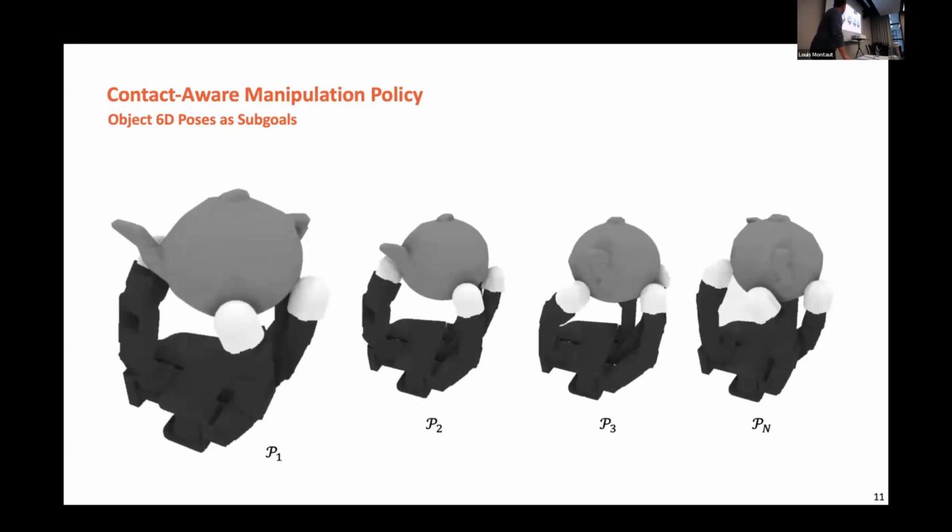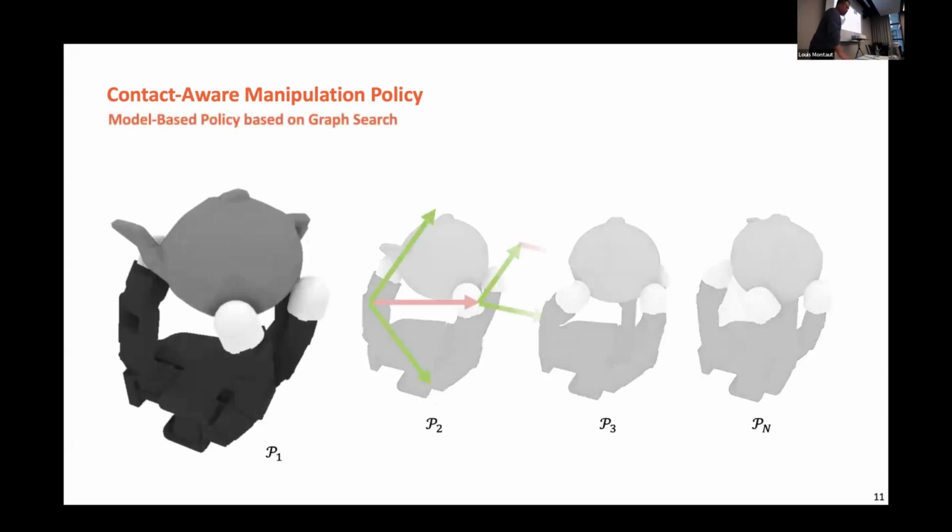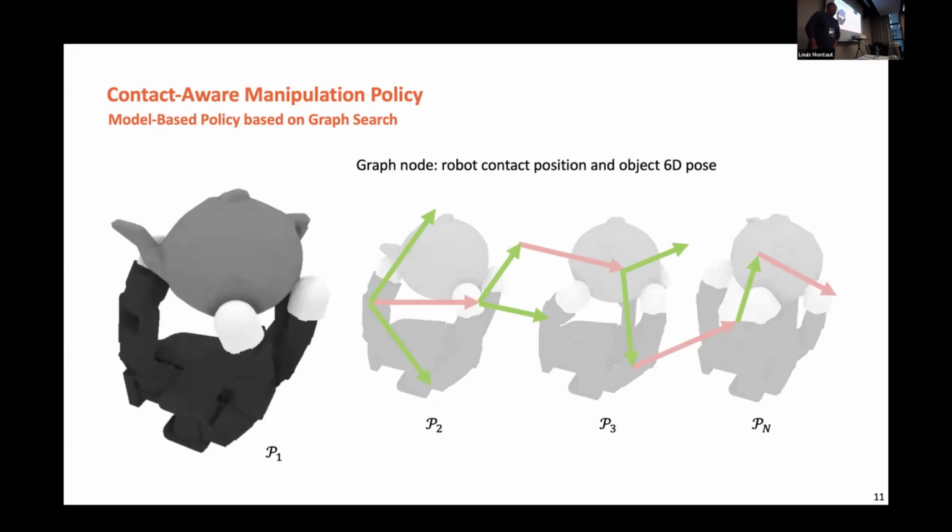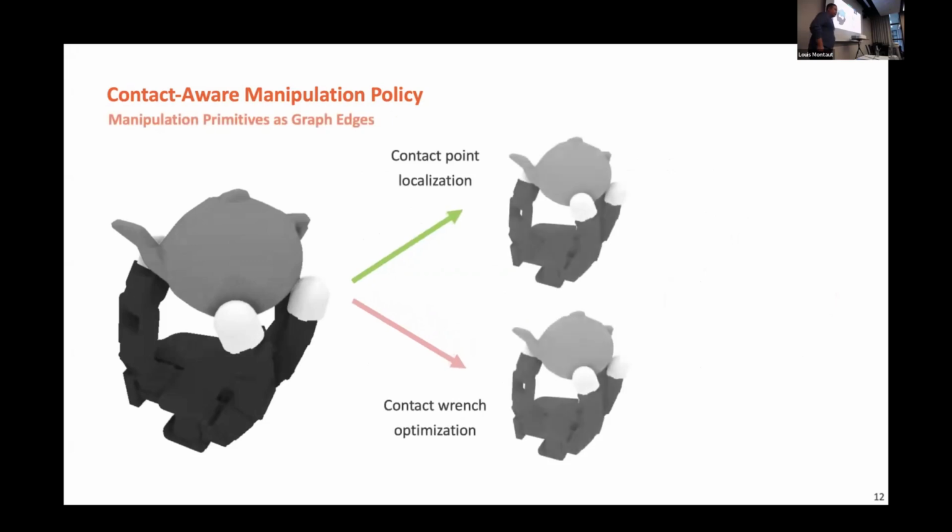So this will be the estimation result. So we are formulating this content-aware manipulation policy as a graph search. Right? Each node will represent the object contact point and is also associated with 6D poses. That's the definition of a node, but we're also going to have edges. This edge is actually associated with two manipulation primitives.